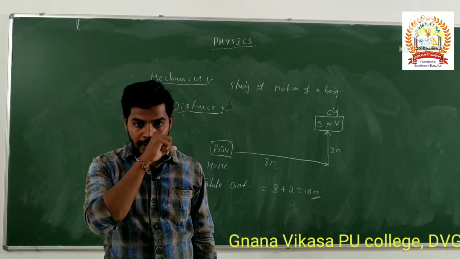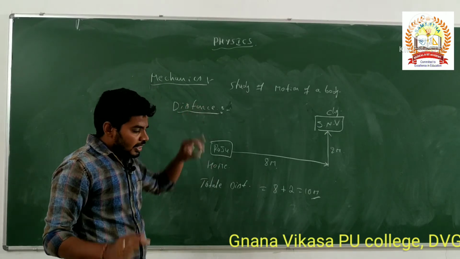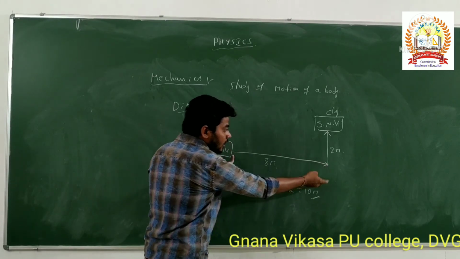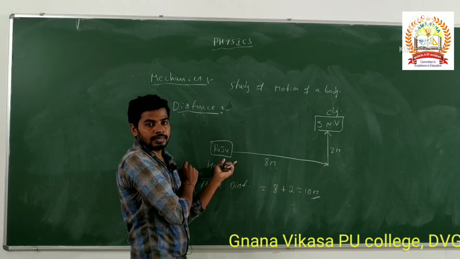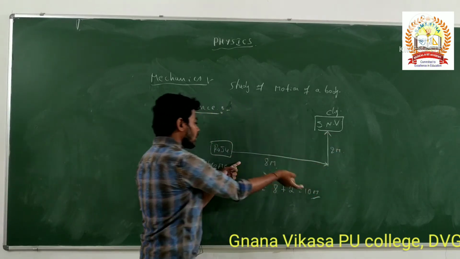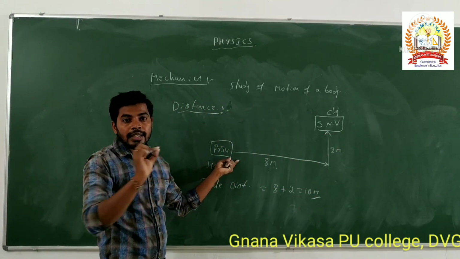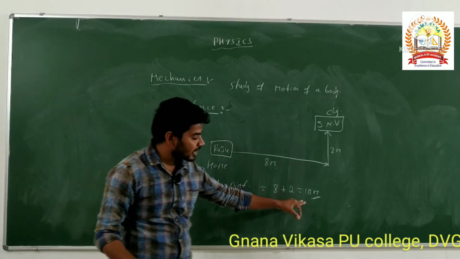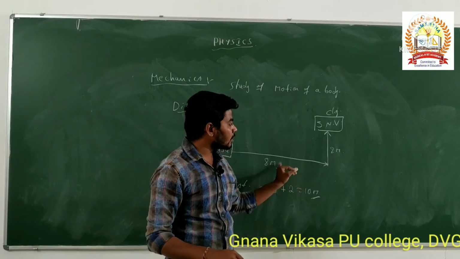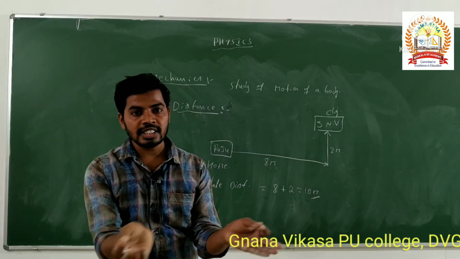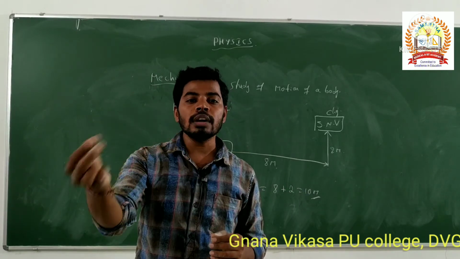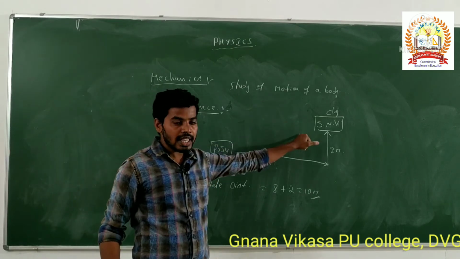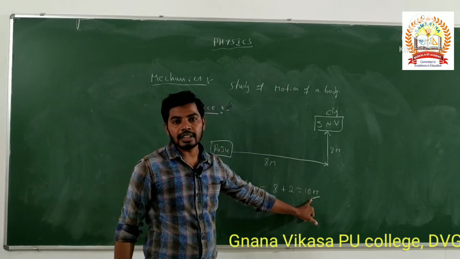That means we state the distance as the actual path length travelled by a body in some interval of time. For example, he has travelled 10 meter distance. He has taken 10 minutes, and in 10 minutes he has covered 10 meter distance in an equal interval of time. Is it right? Then Raju travels from his home to JNV College. The distance is 10 meter.